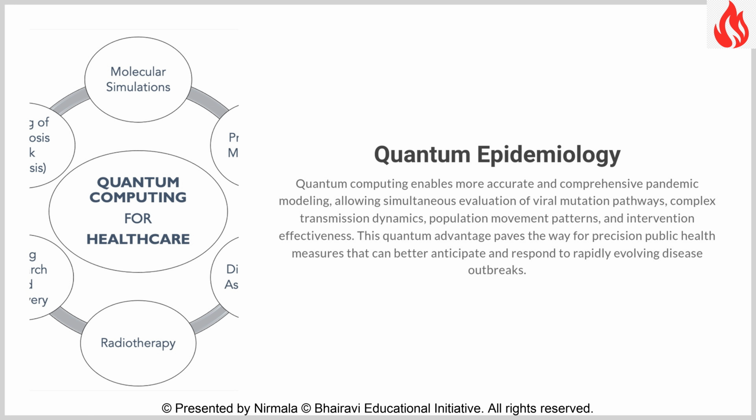The COVID-19 pandemic demonstrated our vulnerability to viral threats. Quantum computing offers captivating possibilities for pandemic response. By modeling viral mutations, transmission dynamics, and population movement simultaneously, quantum systems could predict outbreak patterns and evaluate interventions with unprecedented accuracy. Imagine a system that could recommend precise, targeted public health measures based on quantum-powered simulations of how a pathogen might spread through complex social networks. Such capabilities would transform our approach to disease management.